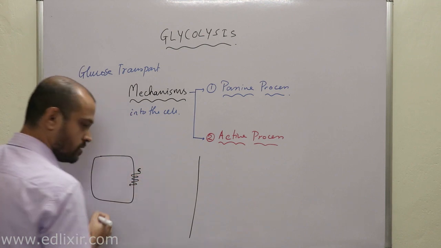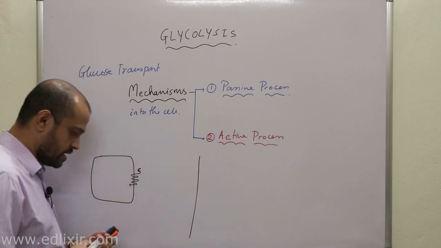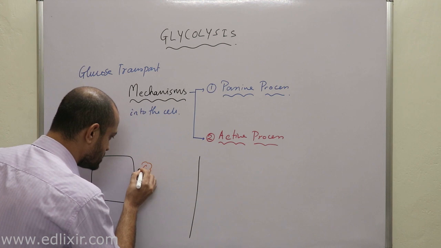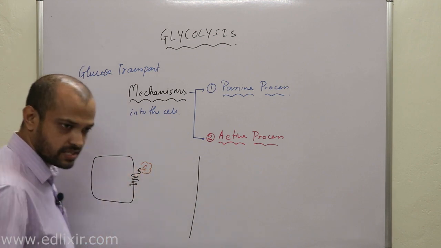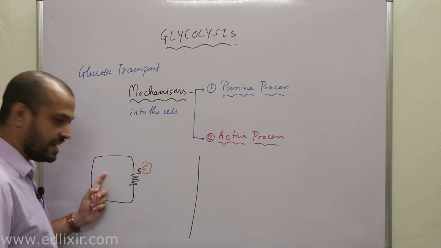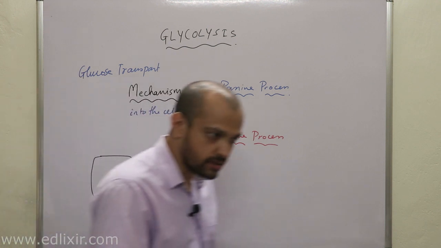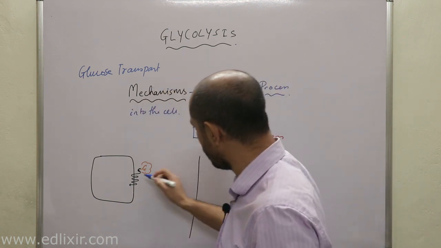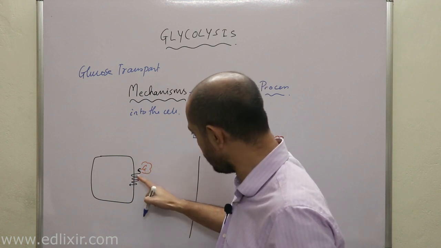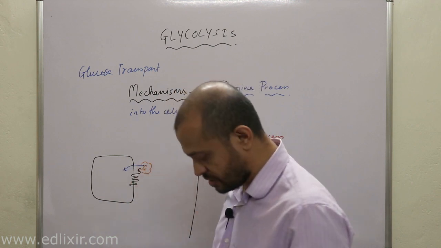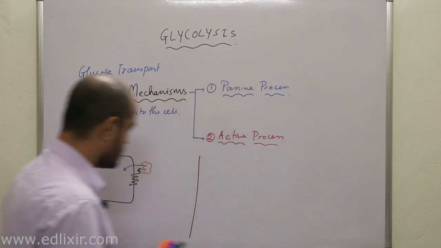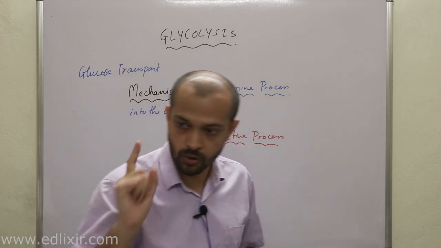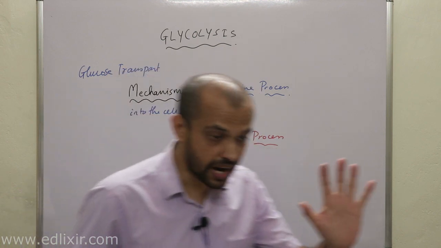GLUT protein. GLUT proteins are also transmembrane proteins. When glucose binds with these receptors, glucose molecules are taken into the cell. So when a GLUT protein binds with glucose, glucose enters the cell. Right now we will be discussing five GLUT molecules.